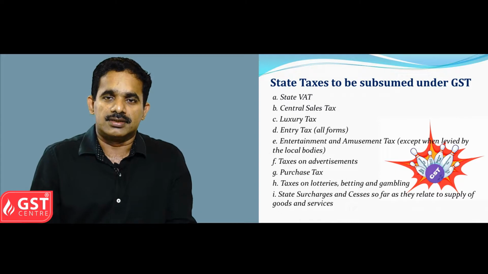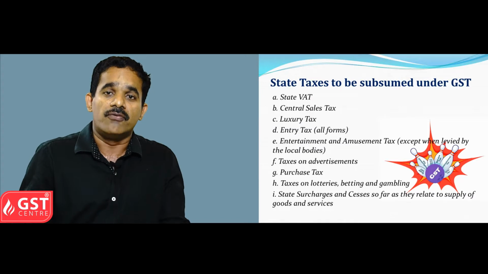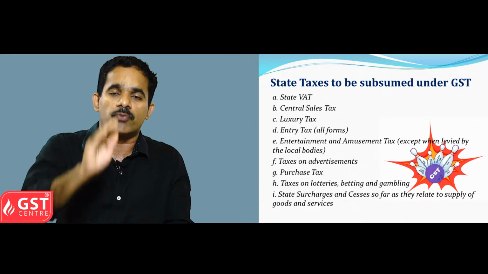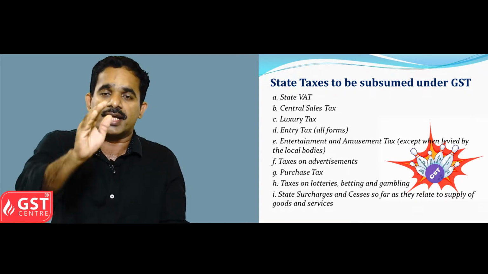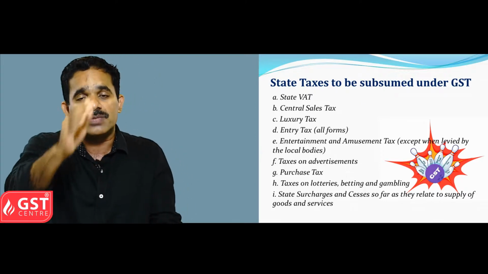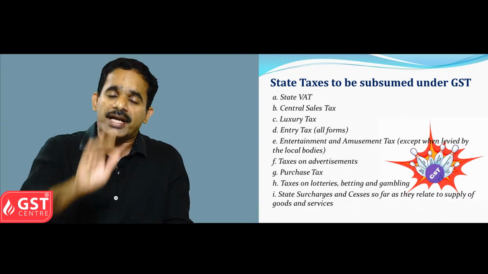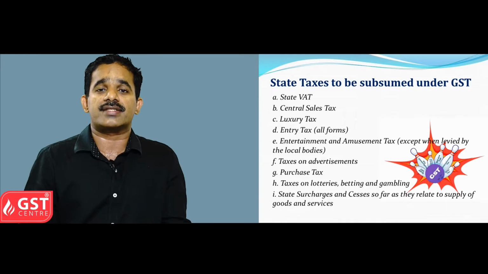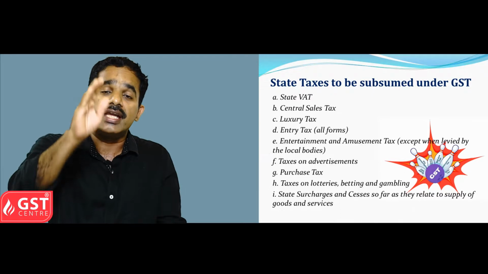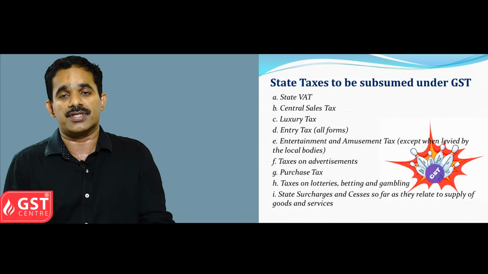Various taxes that are currently levied or collected by state governments will also be subsumed into GST. This includes VAT, that is value added tax, CST, that is central sales tax, luxury tax, entry tax, entertainment or amusement tax except those levied by the local bodies, taxes on advertisements, purchase tax, taxes on lotteries, betting and gambling, and any other taxes or cesses that are charged on supply of goods and services.